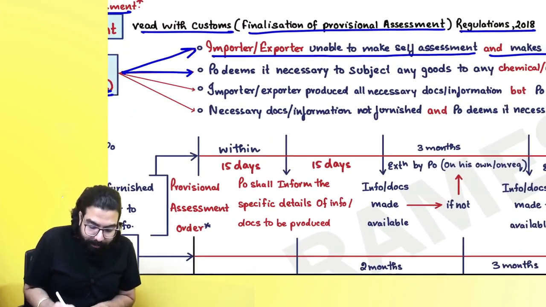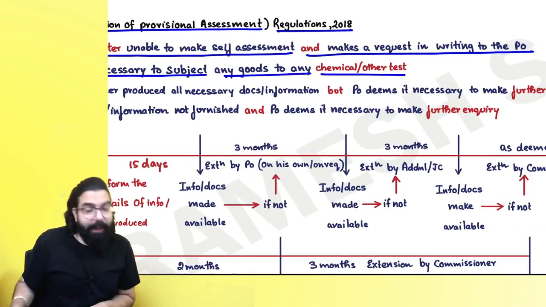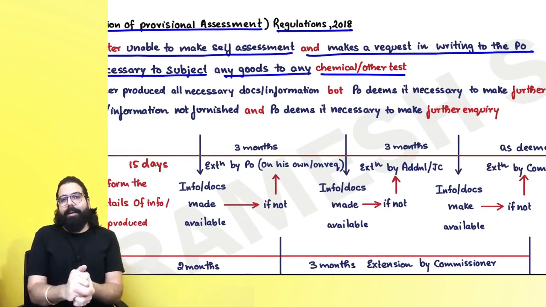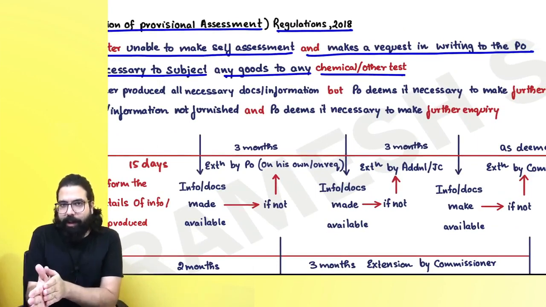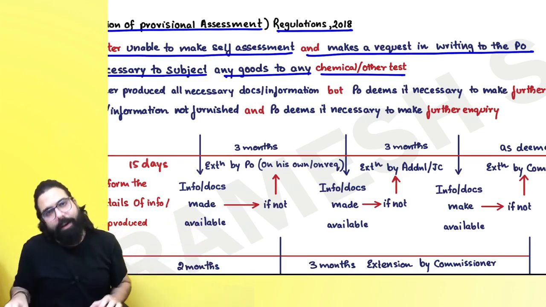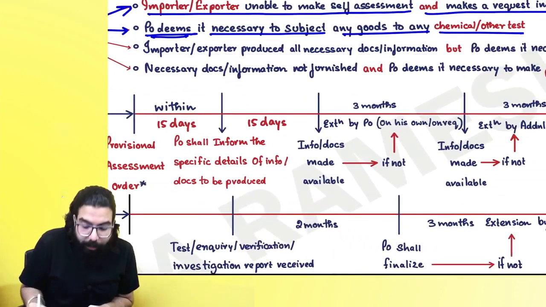It goes ahead and says if the proper officer deems it necessary to subject any goods to any chemical test, then the proper officer will go ahead and tell, "These goods, I want to do chemical testing, other testing." Then for the time being, provisionally he will assess the duty and tell you, okay, once the chemical test report comes, then final assessment will be done.